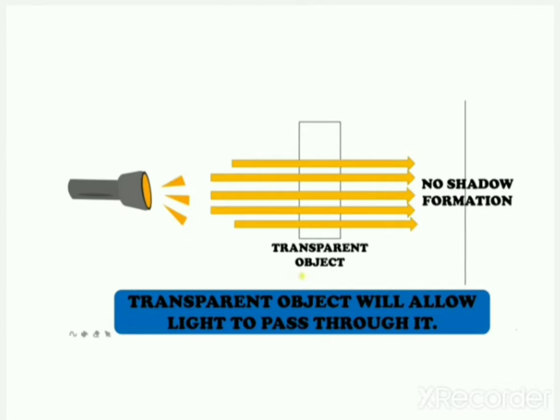No shadow is created, no shadow is formed. Why is it so? Because a transparent object will allow light to pass through it. I already discussed in a previous video that a transparent object will allow light to pass through it. So no shadow is created.